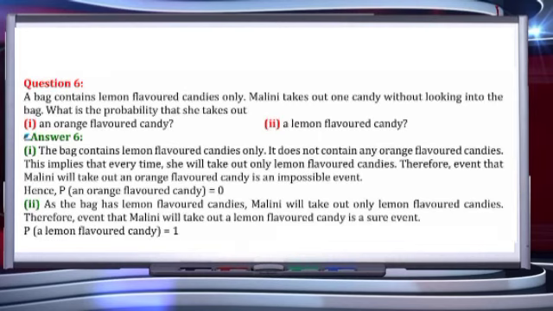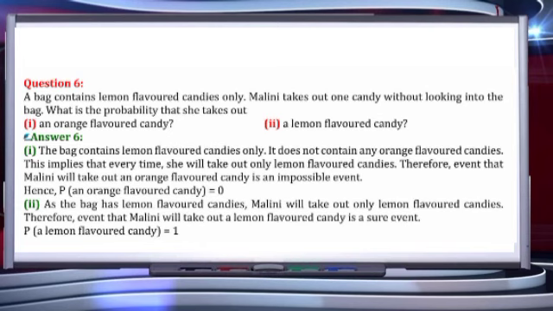Next, question number 6: a bag contains lemon flavored candies only. Malini takes out one candy without looking into the bag. What is the probability that she takes out an orange flavored candy? And the second part is a lemon flavored candy. For the first part, it is already given that the bag contains only lemon flavored candies. If none of the orange candy is there in the bag, how can we take it out? So the probability of taking an orange flavored candy will be 0.